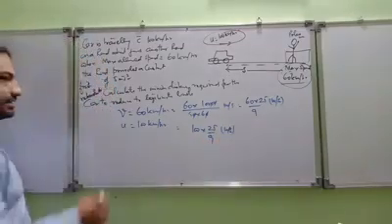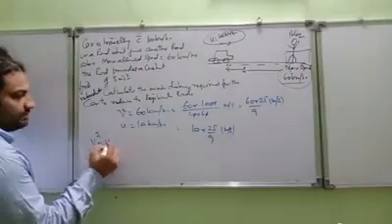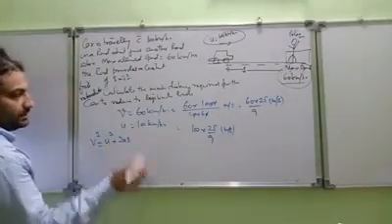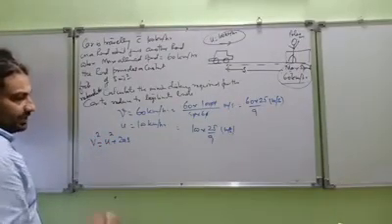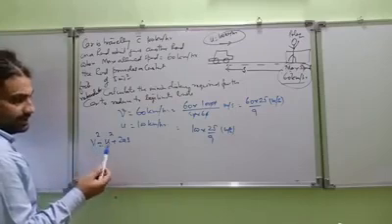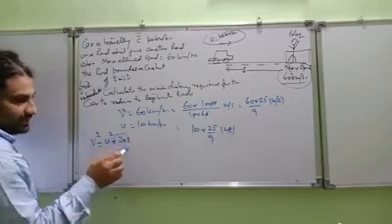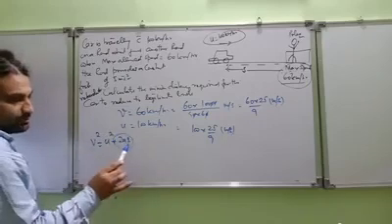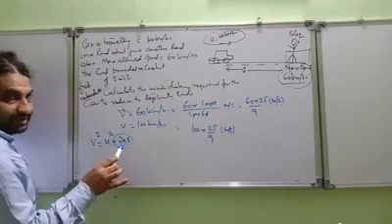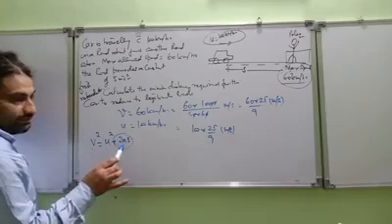Now let us apply v square equal to u square plus 2as. The final speed of the body is v, the initial speed is u, and s is the displacement which we need to find with the retardation provided by friction.